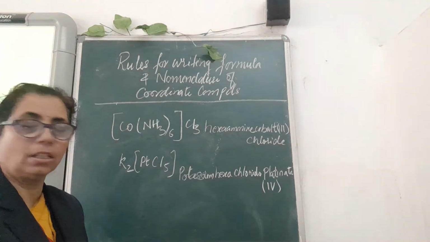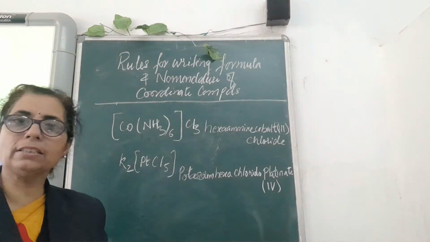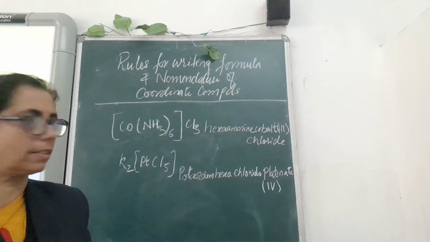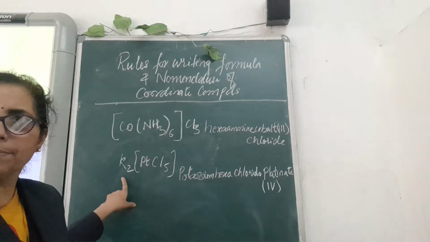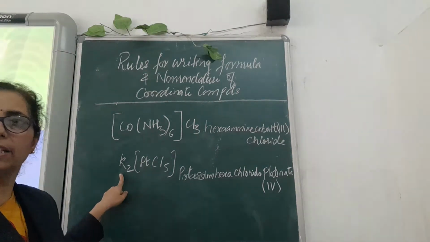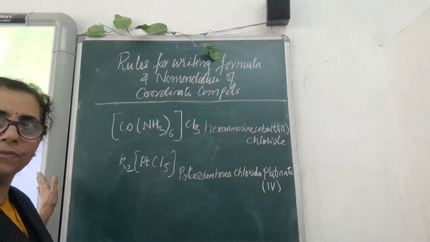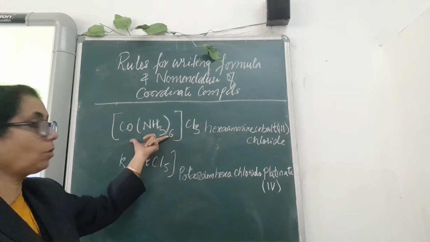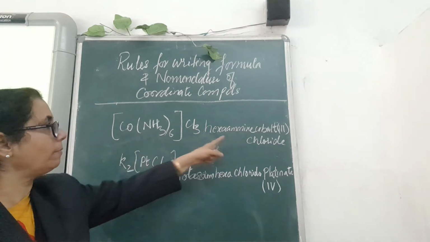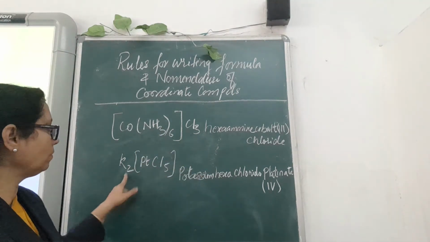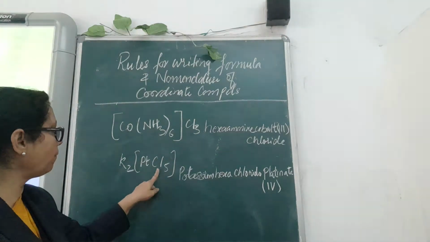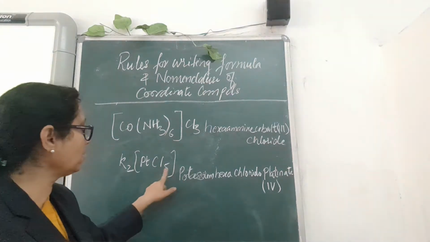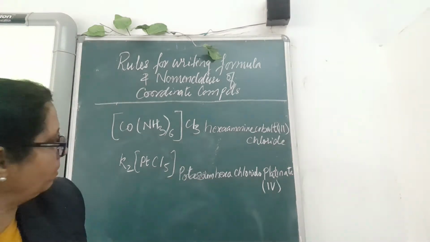chloride is mentioned. Now you see the second example and see how the central metal atom name has been written, and other points to be discussed. Here again in the second example, you can see potassium is the cation because it is written on the left hand side, so its name has to be written first. Here also this complex was written on the left hand side, so its name was written first. Here potassium will be written. Then 5, this chloride group, as I told you the ligand. 5 means penta. Sorry, I have written hexa here.